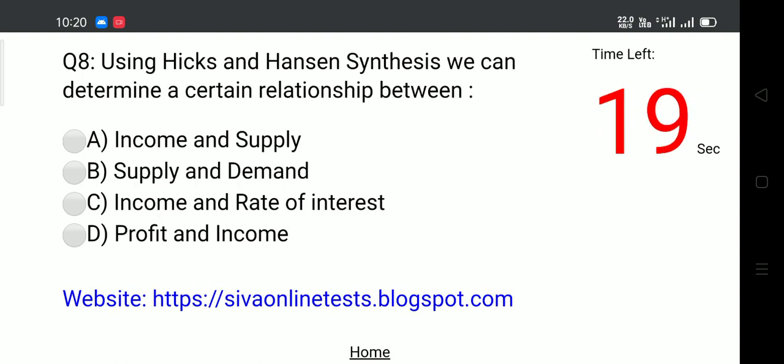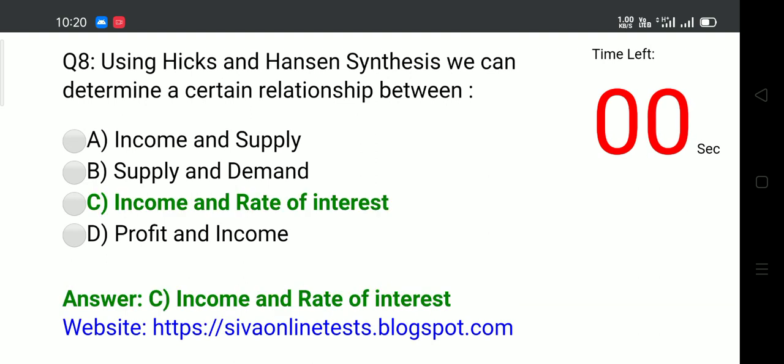Question 8. Using Hicks and Hansen synthesis, we can determine a certain relationship between. Options. A. Income and supply. B. Supply and demand. C. Income and rate of interest. D. Profit and income. Answer. C. Income and rate of interest.